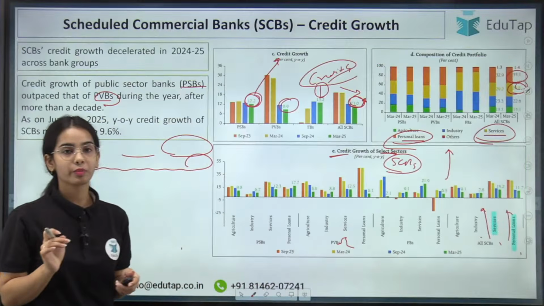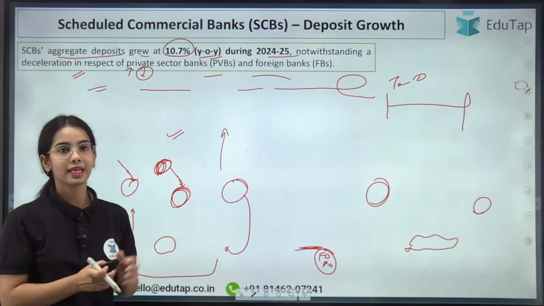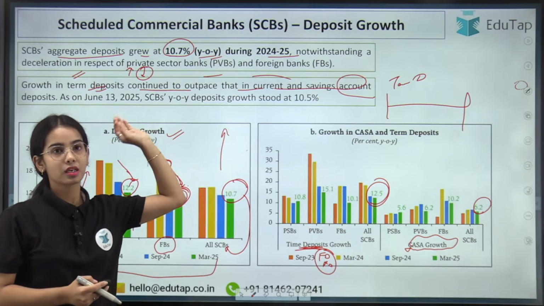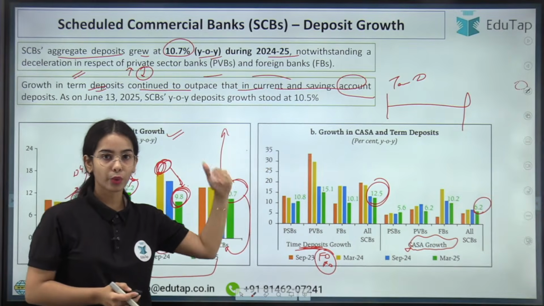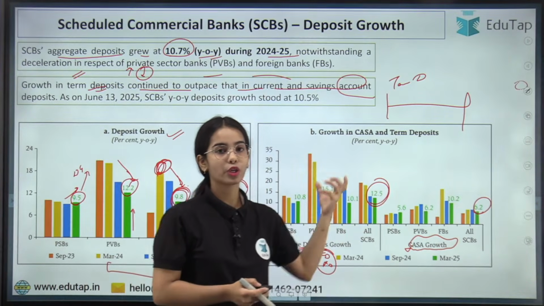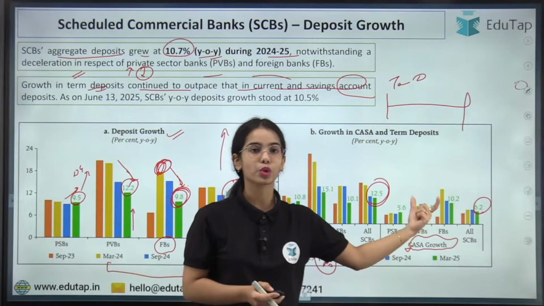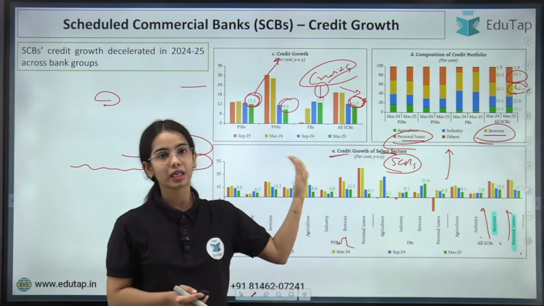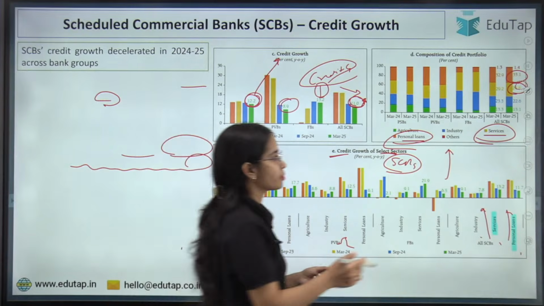Okay. So you have to remember the deposit data, that is, deposits have grown by 10.7%, and the growth rate in term deposits is higher than the growth rate in current account and saving account deposits. Okay. Next is that the credit growth has been 11%.